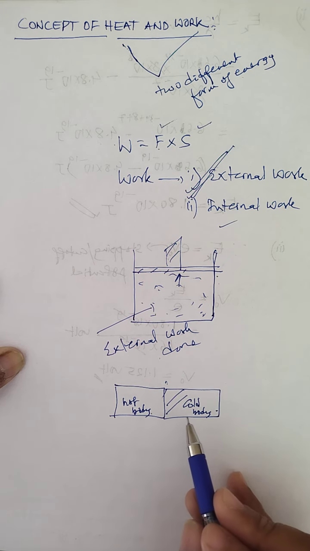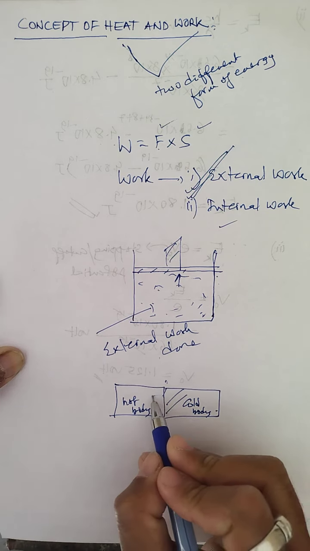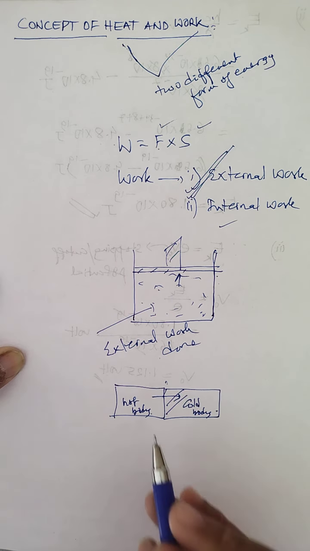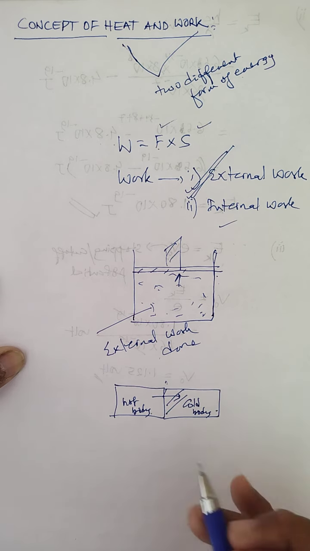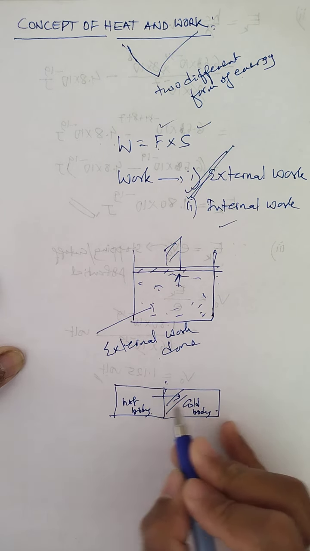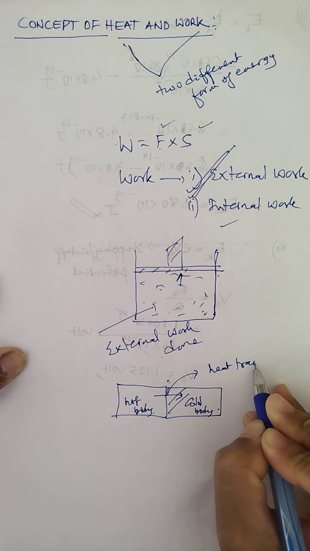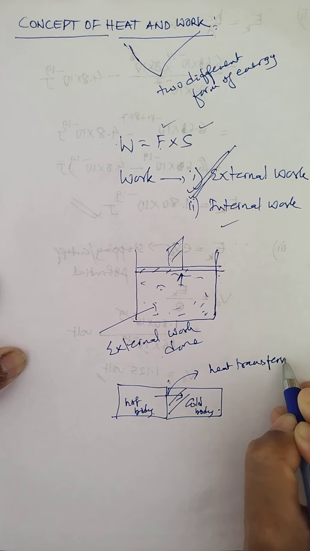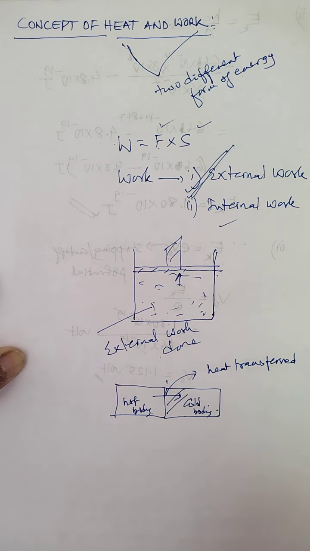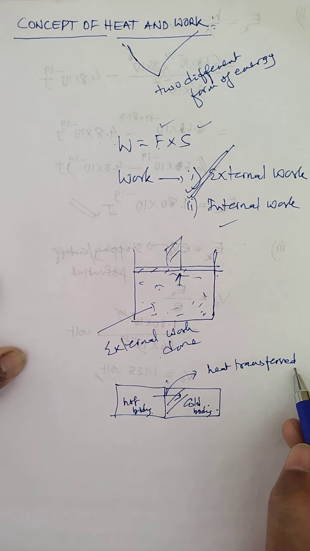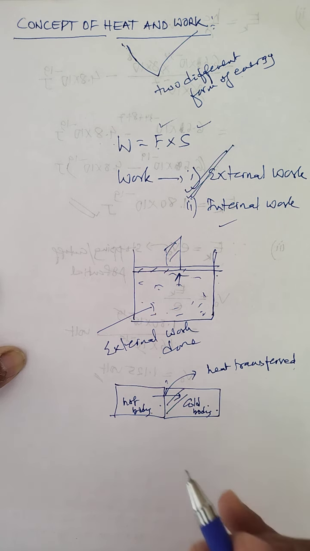So when the hot body is in contact with the cold body, energy is transferred from the hot body to the cold body, till the temperatures become equal. And this energy is called what? Heat. Heat is transported in the form of energy. Children, remember this: heat is transported from the hot body to the cold body till the temperatures of the two bodies become the same. And this transported energy is called heat. So this energy which is transported is called what? Heat.